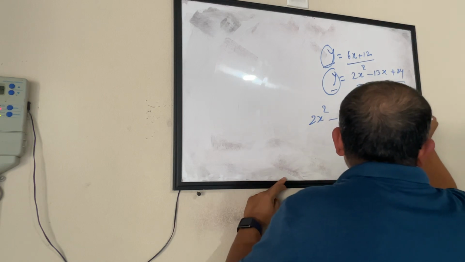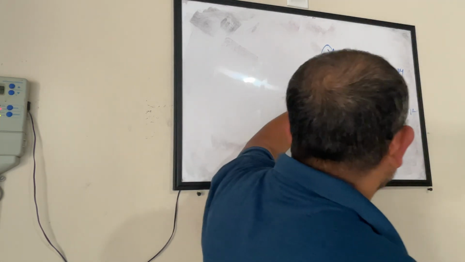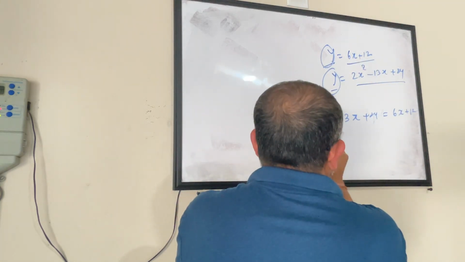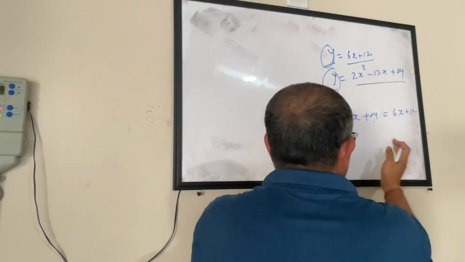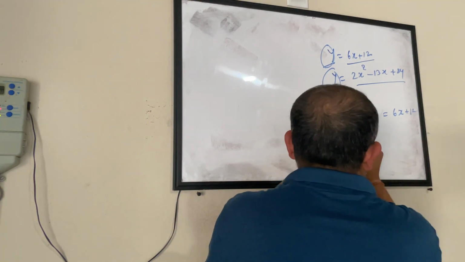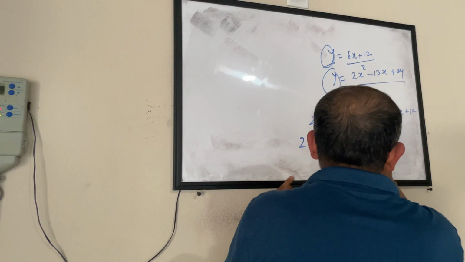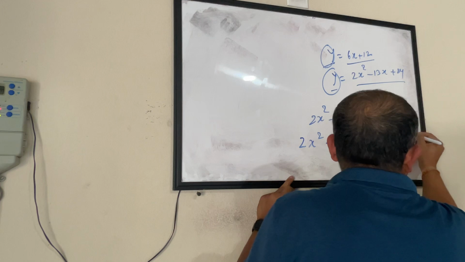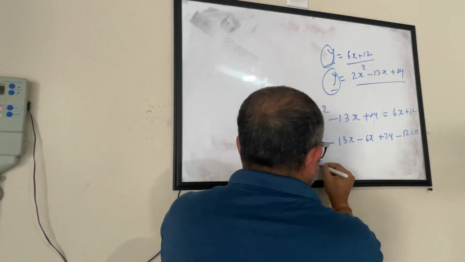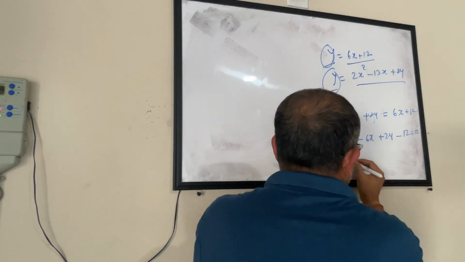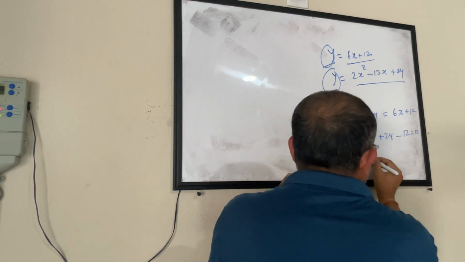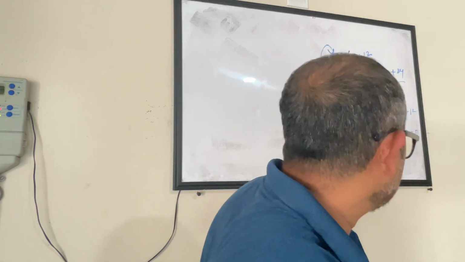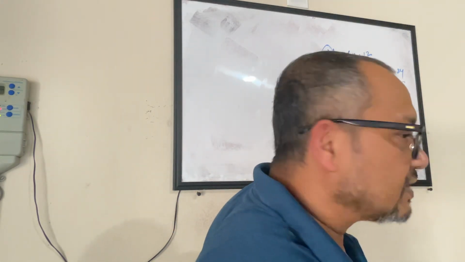This equals 6x plus 12. This y and this y I put in a common equation to see what it is. Then we are isolating quantities, getting everything together. So minus 13x, this 6x comes this side, so this becomes minus 6x plus 24 minus 12. So this becomes my new equation: 2x square minus 13 minus 6, so 19x plus 12 equals 0. Now I have this equation to solve and find out the value of x.